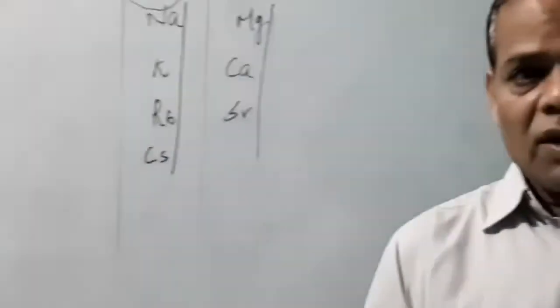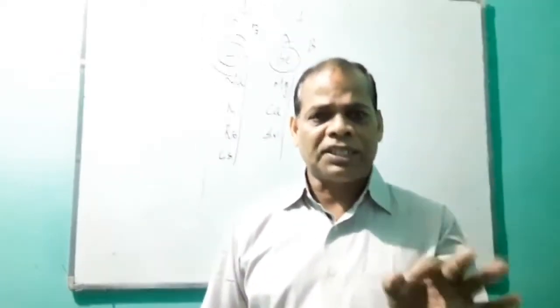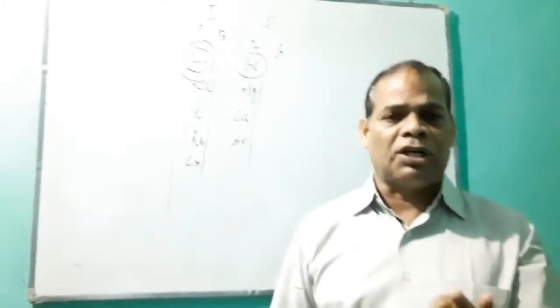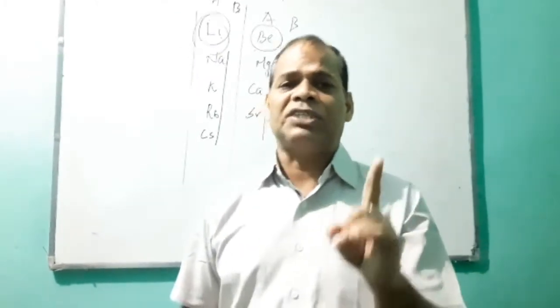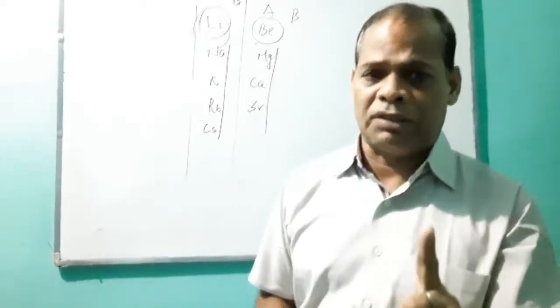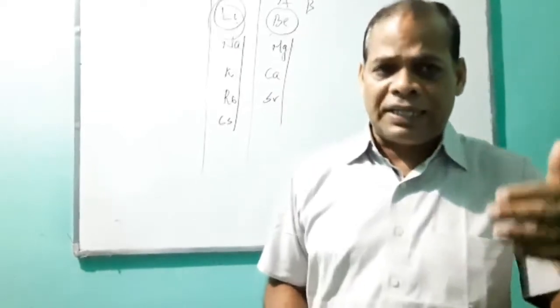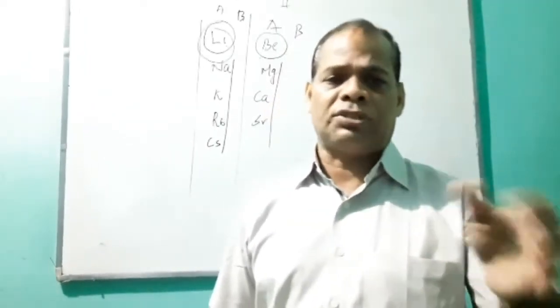So that's why he said, one of the greatest advantages of his periodic table is that he made a systematic and simplified study of the chemistry of elements. By studying the properties of one element in a group, we can guess the properties of other elements.